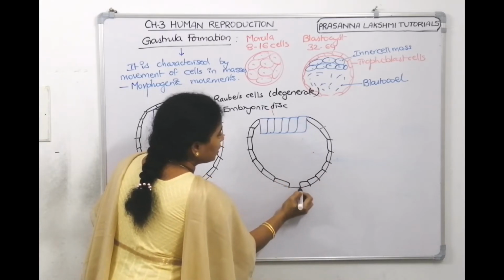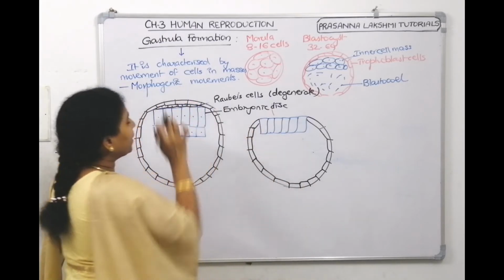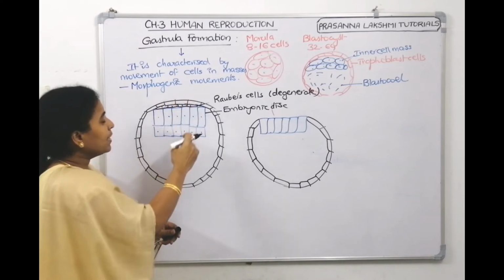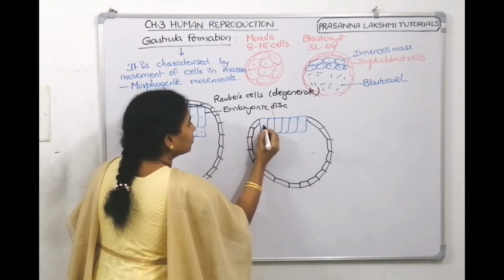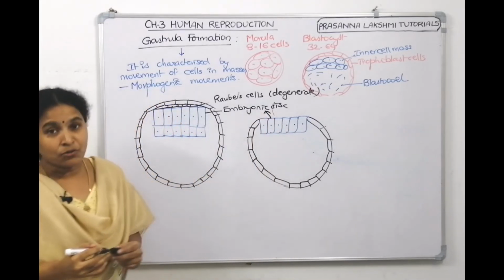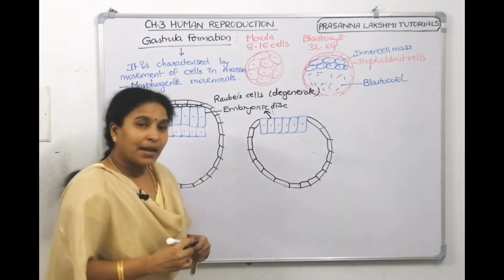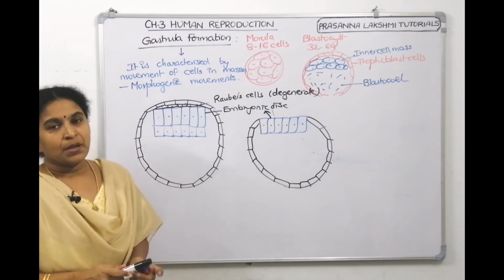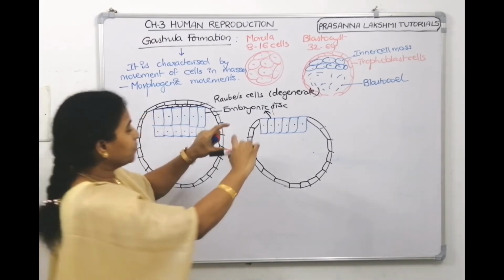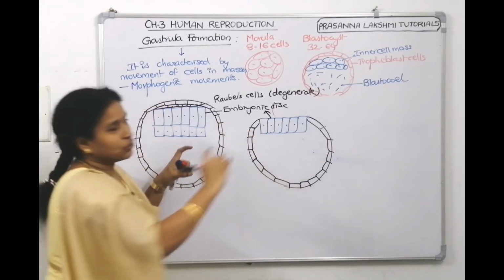Since the robber cells got degenerated, now these cells occupied the top. Now here I draw two layers. When these are going up, these cells also get distributed on the upper layer itself. Now this is called the embryonic disc. Now children, the cells in the embryonic disc undergo division to make two layers of cells, which got distributed into a single layer, making a disc shaped appearance.